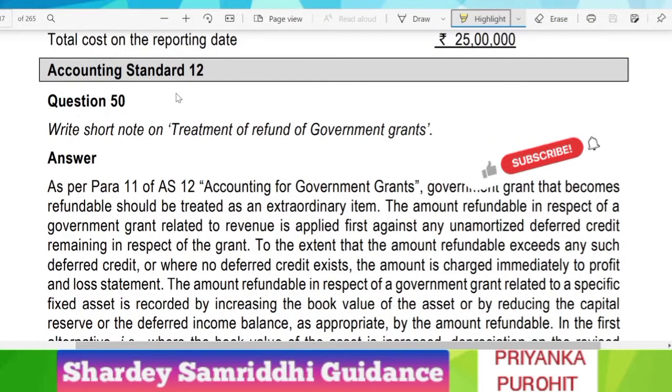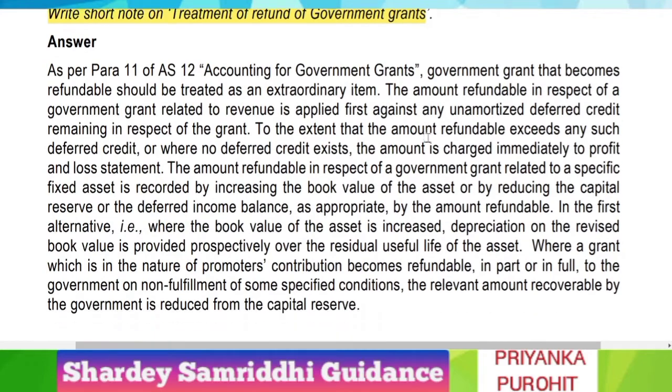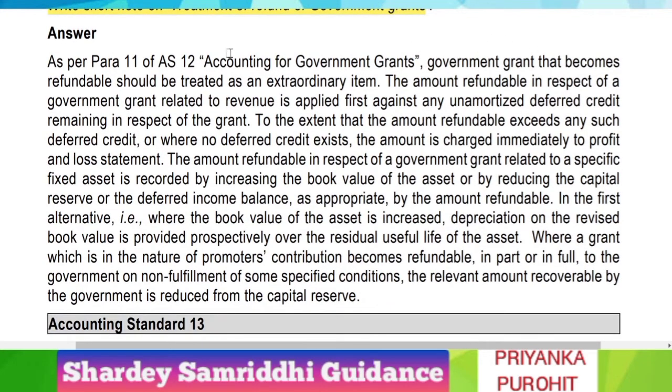Practice manual questions of Accounting Standard 12. There is only one theory question in the practice manual. Let us complete it first. Write a short note on treatment of refund of government grants. This we have already covered in the concept video, but we will again give it a plain reading.